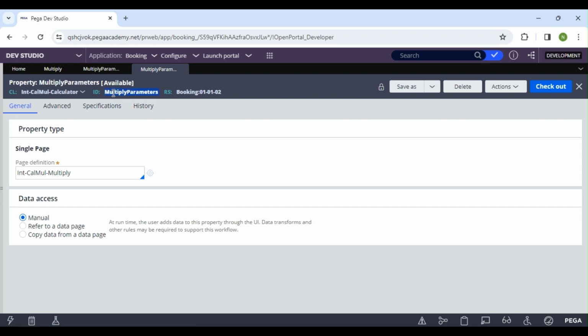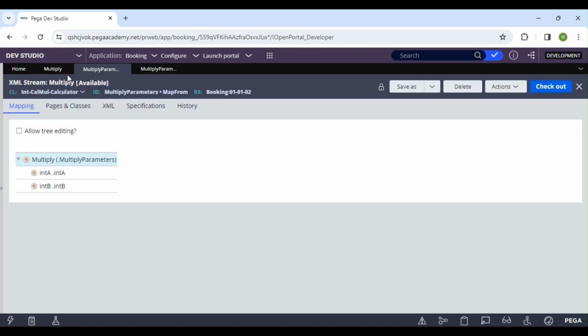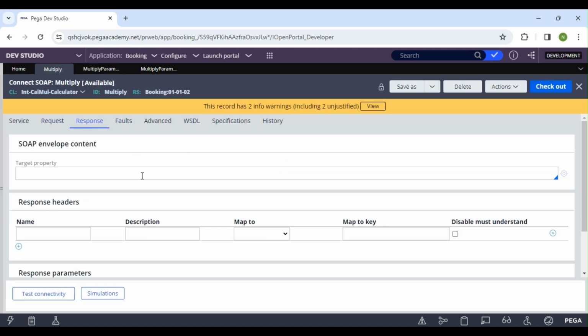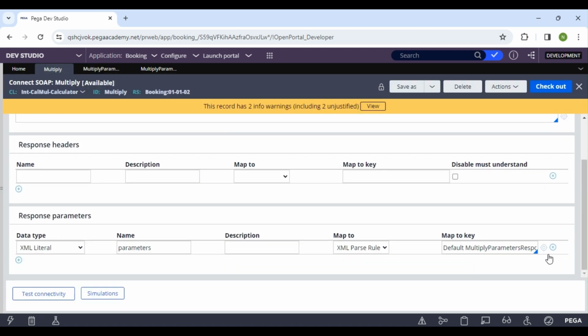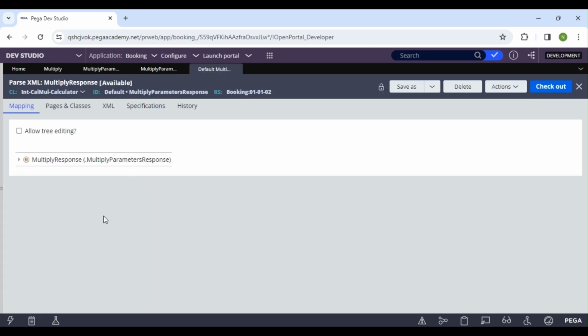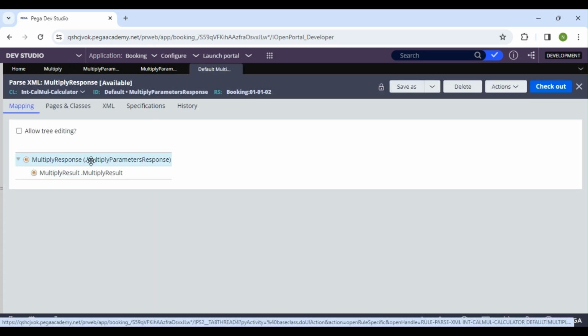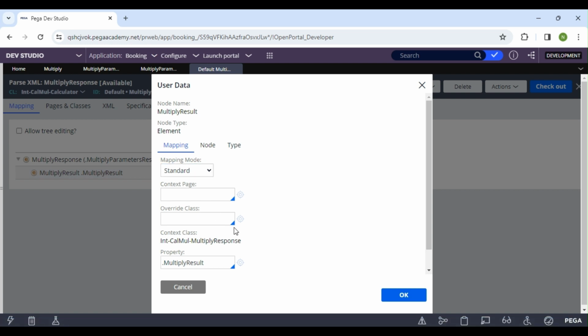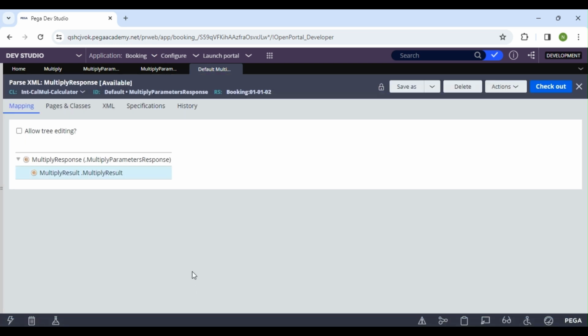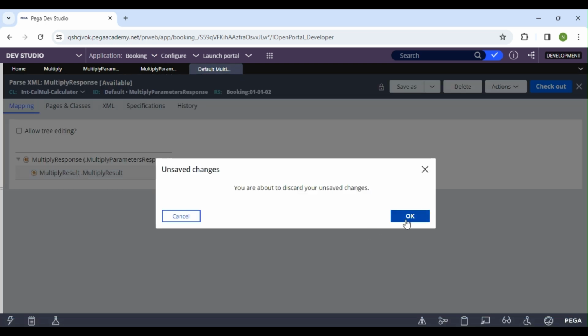Multiply parameters, this is my property, and this is a class of calculator, a single page, and the same with the response. You can go to the response tab and click on this. This is our page, and in that we are seeing the result. Fine. So now I'm going to show you how we are going to call this.